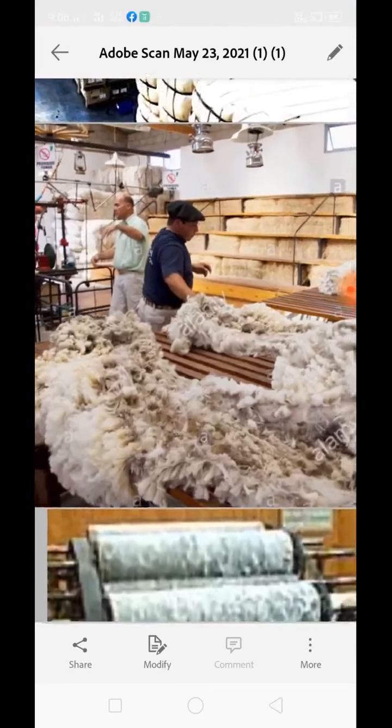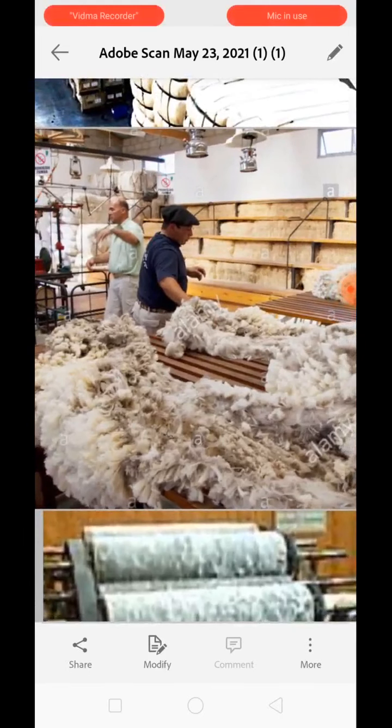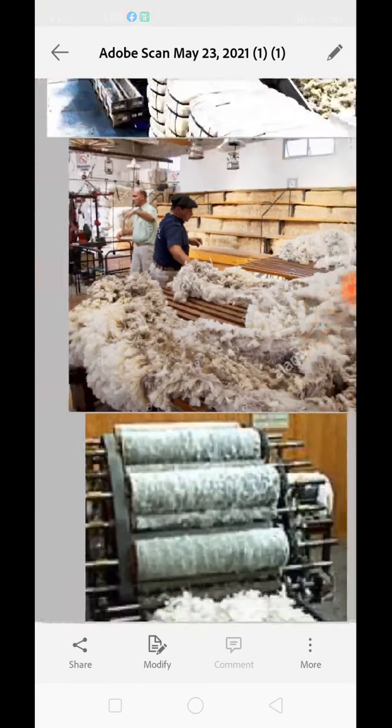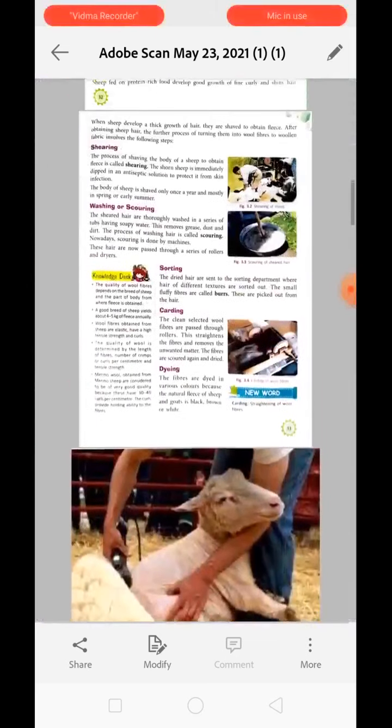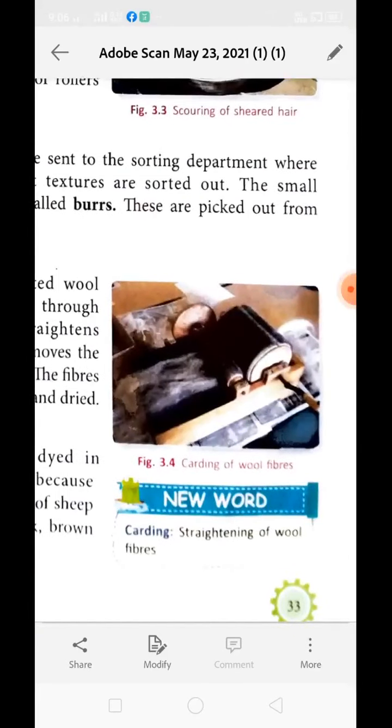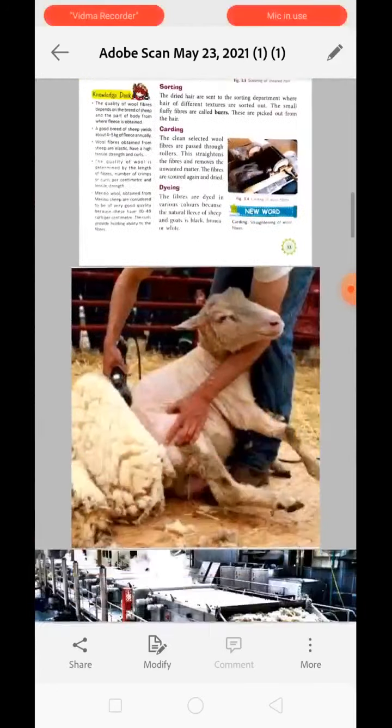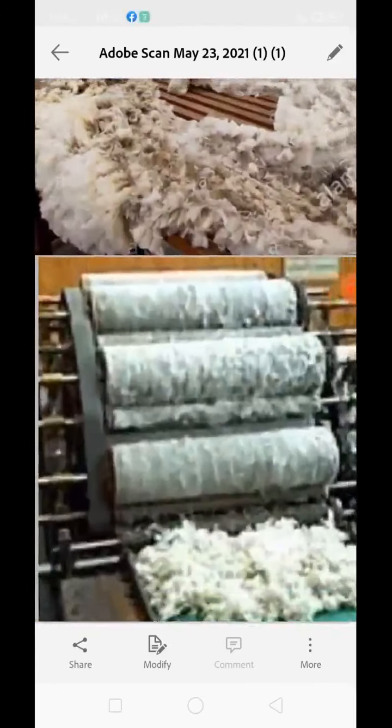After drying, there is a need to separate the hairs on the basis of their texture and length. So the sorting is done over there. The dried hair is sent to the sorting department where hair of different textures is sorted out. The small and fluffy fibers get separated. These are called burrs. These are picked out from the hairs, and then the hair is sent for the process of carding. You can see over here, carding of wool, or here as well we have the carding process.